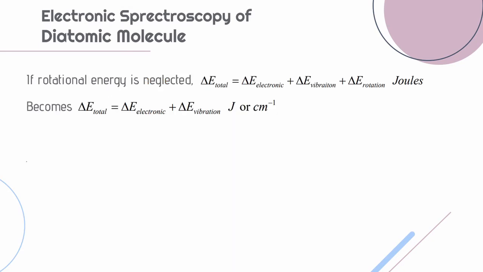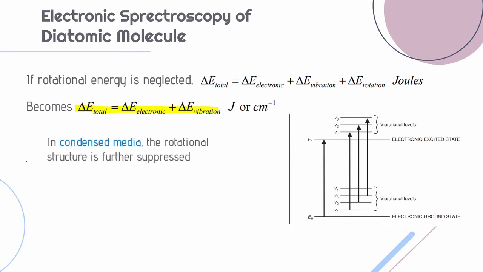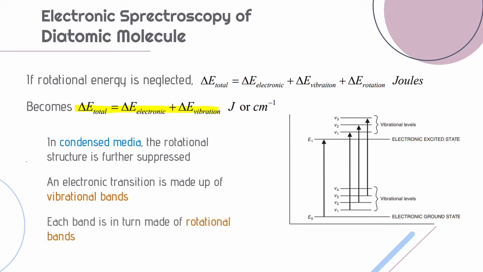So the rotational energy term is negligible compared to the vibrational and electronic energies, so our total energy change equation becomes equal to this. Moreover, in condensed media, the rotational structure is further suppressed, and it is important to know that an electronic transition is made up of vibrational bands, and each vibrational band is in turn made of rotational bands.